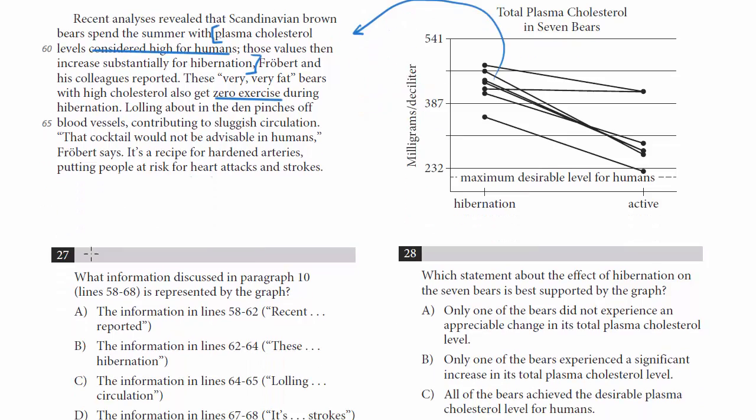So looking at the choices here, we're looking for something in this portion of the text. That's going to be choice A. 58 to 62, right? So that would be from here to here, which is exactly what we're looking for. So we go with choice A. B, C, and D are the other parts of the paragraph. They don't correlate at all with what's going on in the graph. So this one's A.